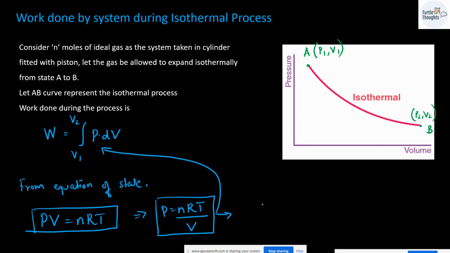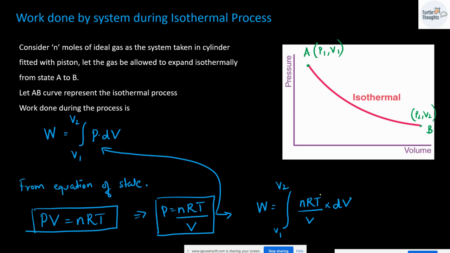Upon substituting, I will be getting work done as the integral of P dV from V1 to V2. Instead of P, I can substitute nRT divided by V, multiplied by dV.